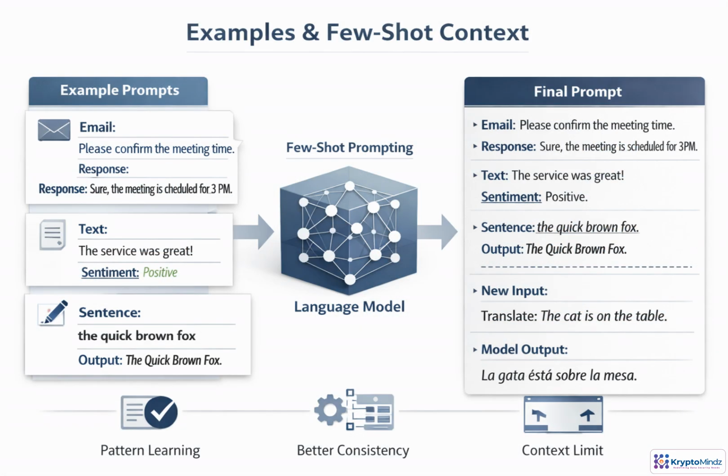Few-shot prompting is like giving a student a few sample answers before a quiz. The model does not relearn permanently. It uses the examples in the prompt to infer the pattern you want: format, tone, category, or transformation. This can make outputs more consistent, but each example uses context space, so choose the clearest and most representative ones.